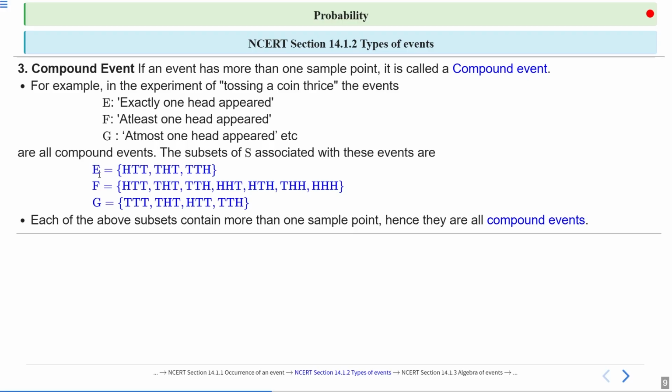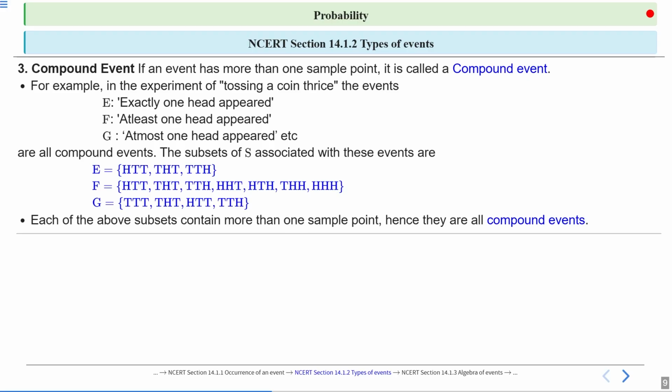So here we can see each of the events has more than one sample point. E has three sample points. How many sample points does F have? Here you can count easily. F has seven sample points. And how many sample points are in event G? G has four sample points.